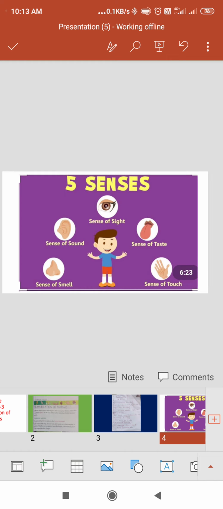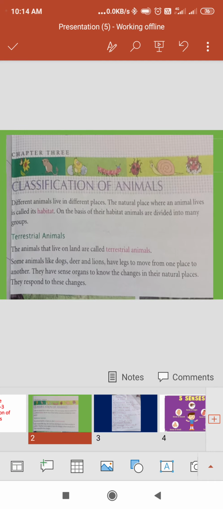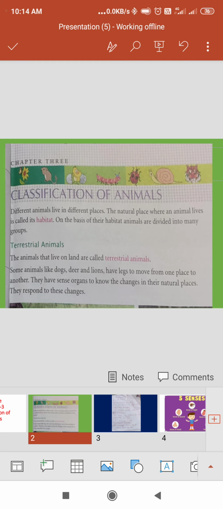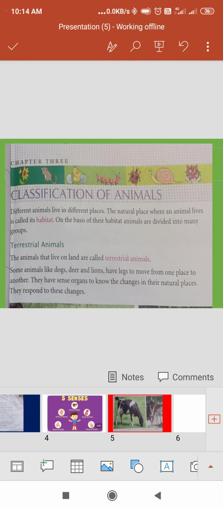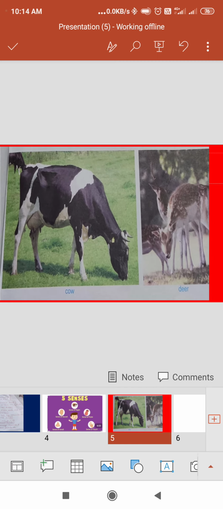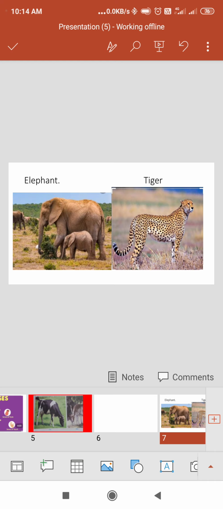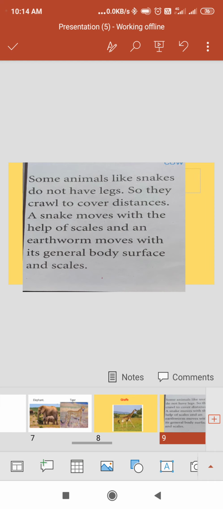The sense of sight is the eye, sound is the ear, smell is the nose, taste is the tongue, and touch is the skin. With the help of these 5 sense organs, they respond to changes. Some examples given here: cow, deer, lion, elephant, tiger, giraffe.